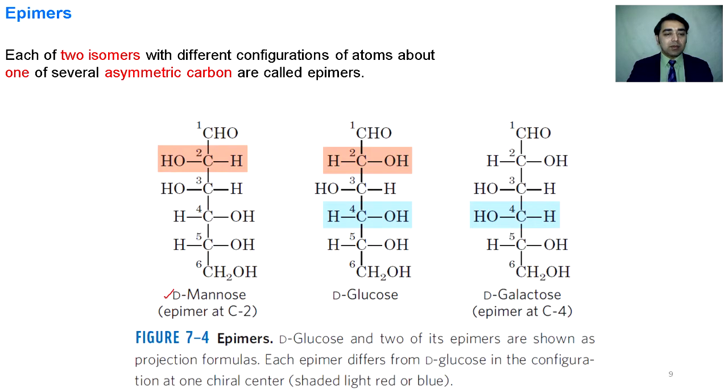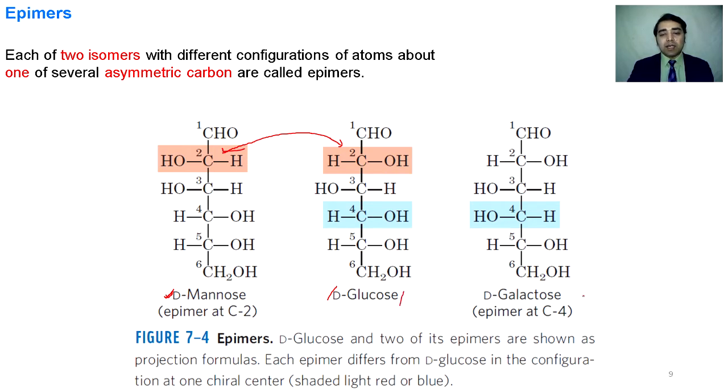So this is D-mannose, which contains 6 carbon atoms. Counting always starts from the carbon that contains the aldehyde group, or the carbon that is nearest to the carbonyl group. For example, D-mannose and D-glucose differ only in their configuration at carbon number 2. So D-mannose and D-glucose are epimers of each other with respect to carbon number 2.